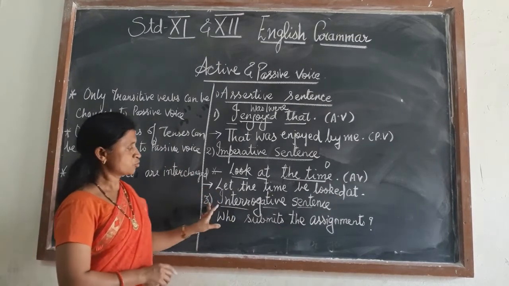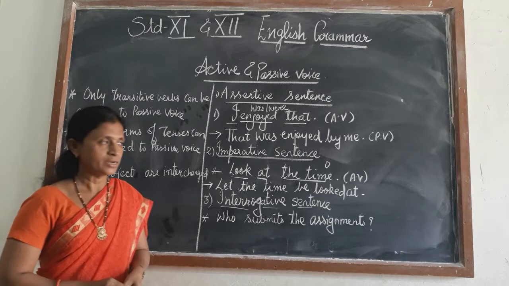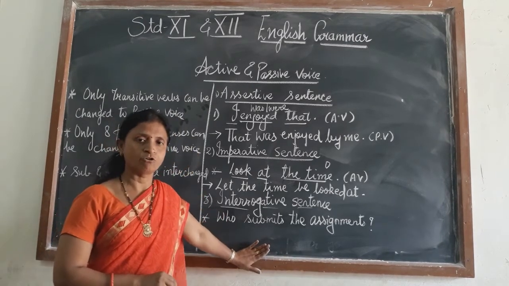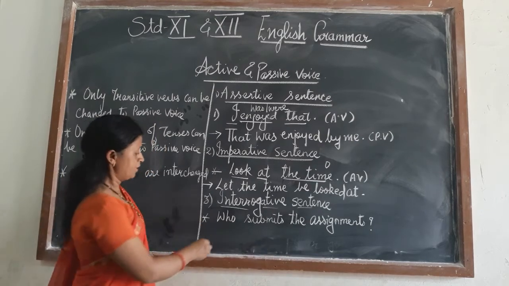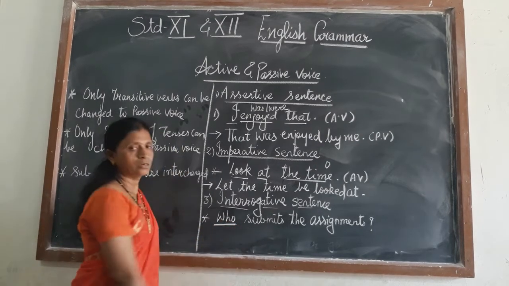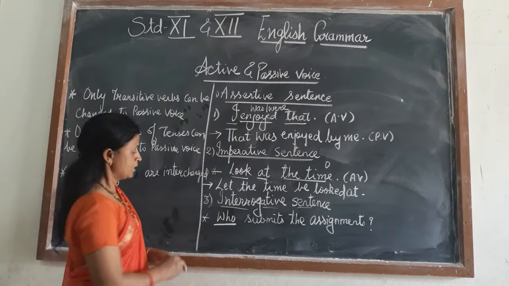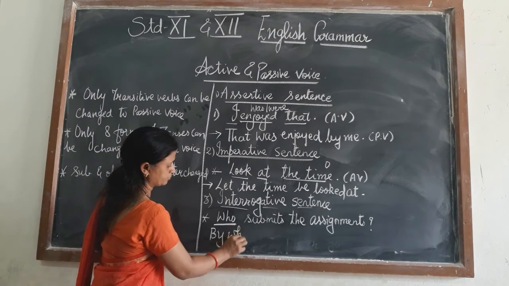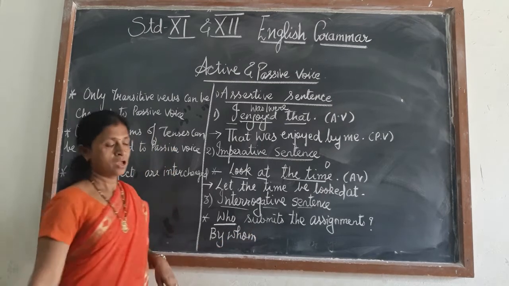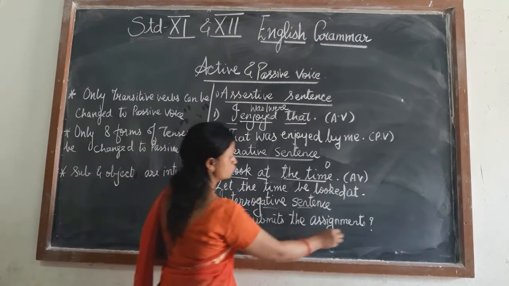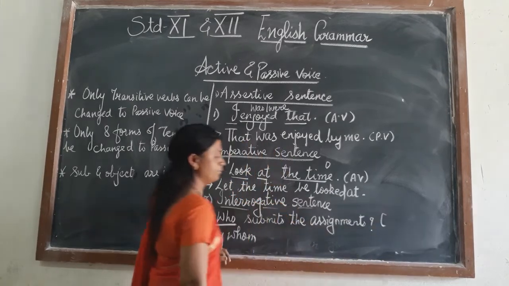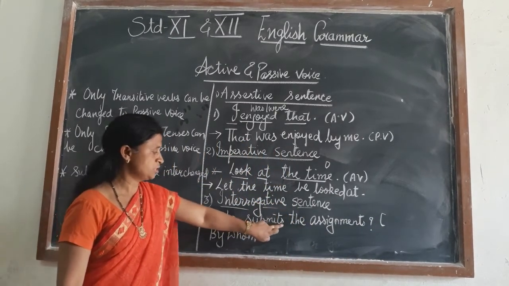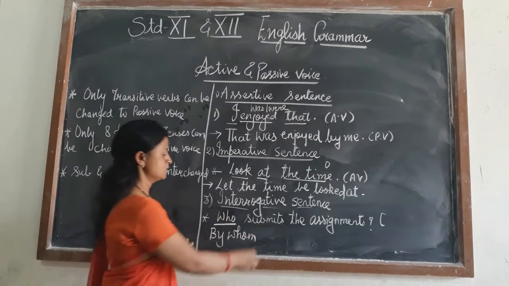Then the third, that is the interrogative sentence. When you are changing an interrogative sentence from active to passive, it remains in the interrogative form only. Whenever the sentence starts with the question word who, then this who changes to by whom. Now after by whom, you are supposed to use the helping verb. Which helping verb to use, that you have to decide. So you see the main verb used here, that is submit.